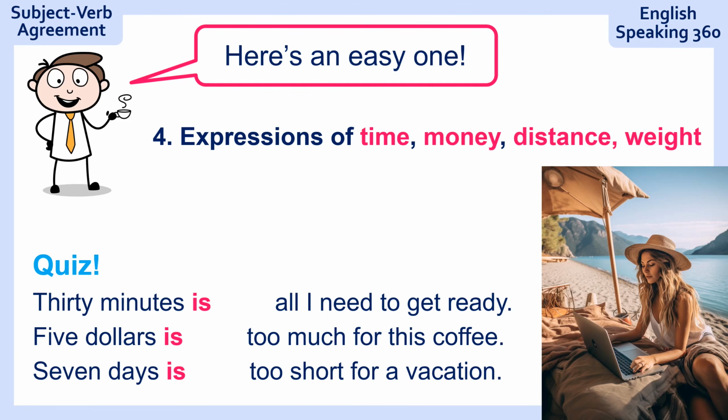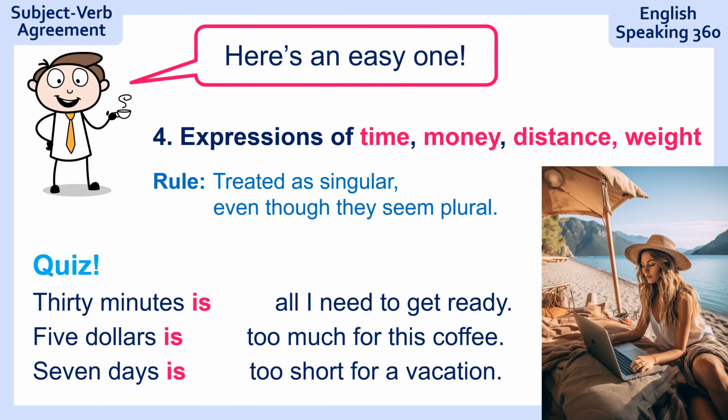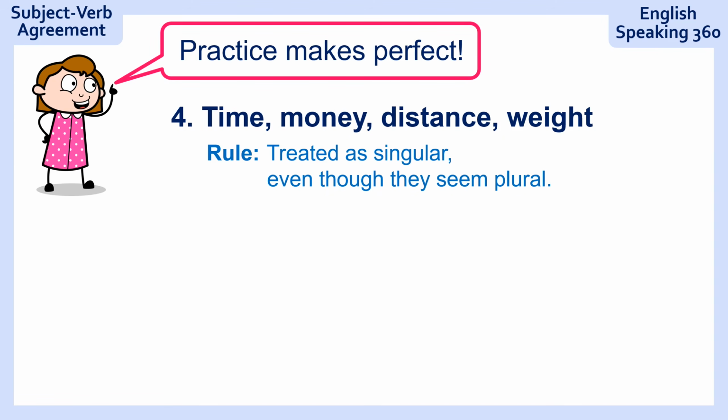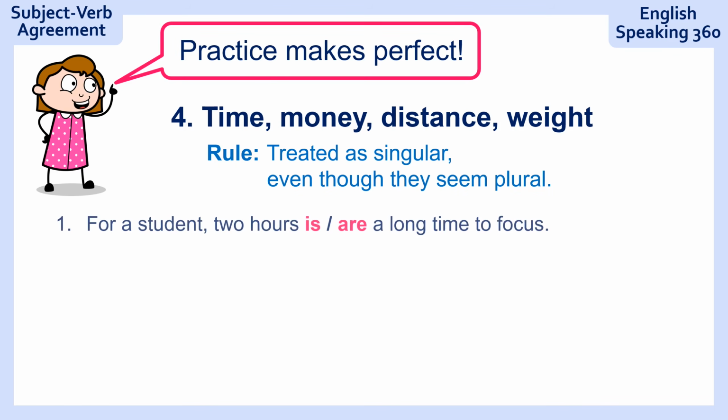What's the rule? Super easy. They are treated as singular even though they seem plural. I know 30 minutes with an S and you're like 1 minute, 2 minutes, 3 minutes, so many minutes, but we see that as a one-time expression. 30 minutes is 1 unit of time. So that's why we say is. Practice makes perfect. Let's go.